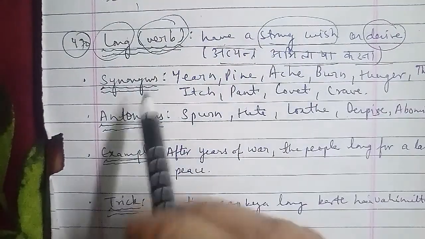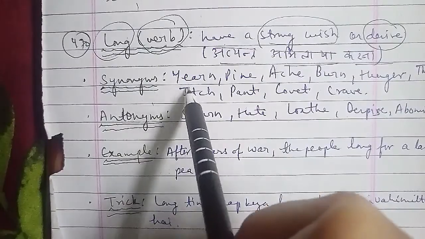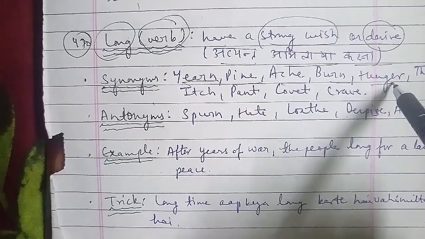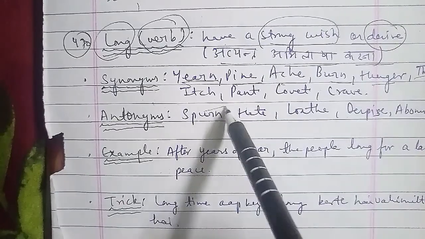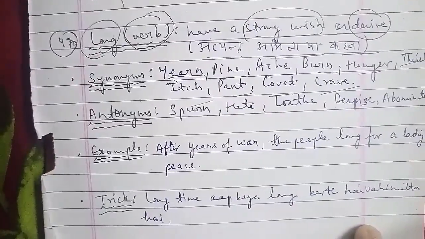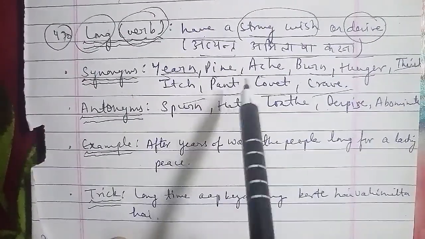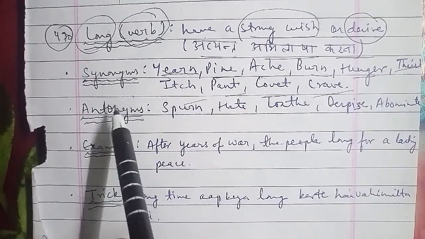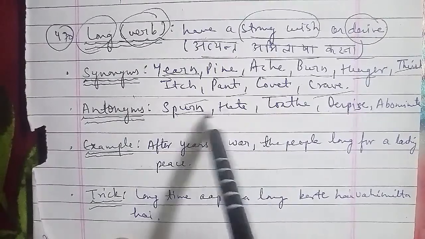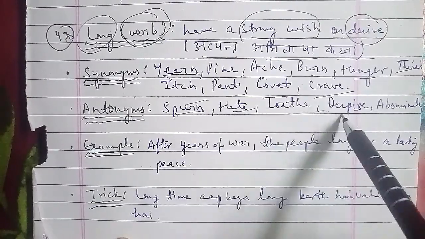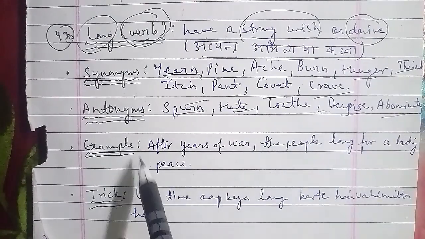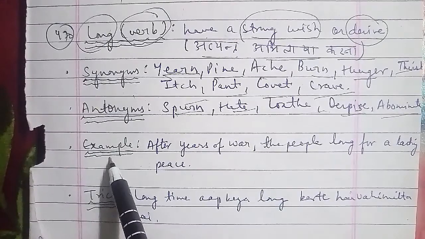Now the synonyms of long here are: yearn, pine, ache, burn, hunger, thirst, itch, pant, covet, and crave. These were the synonyms of long. Now discussing the antonyms of long here: spurn, hate, loathe, despise, and abominate. Now the example of long, where we have to use this word.